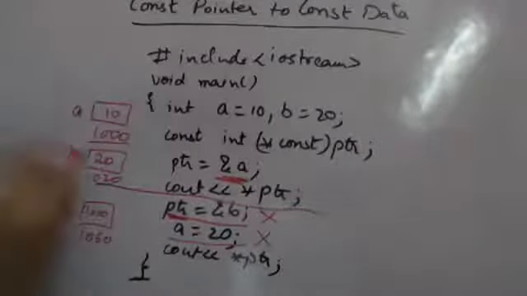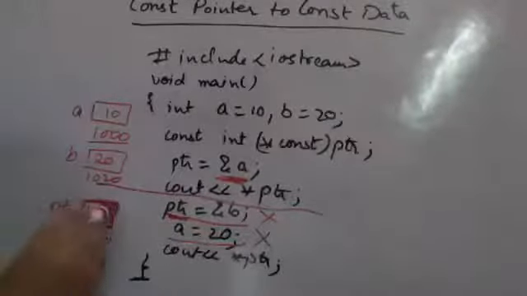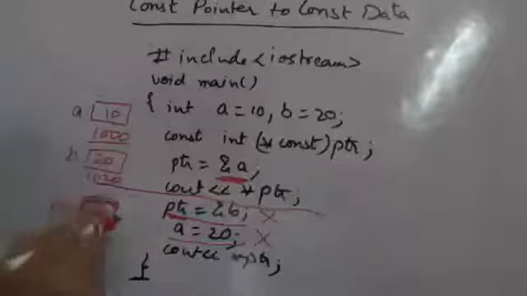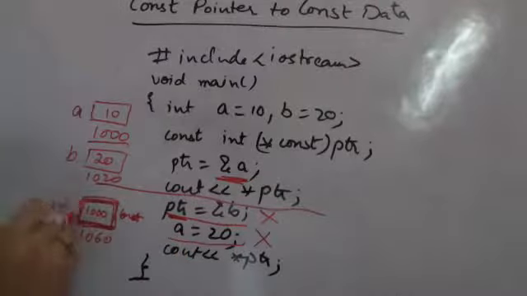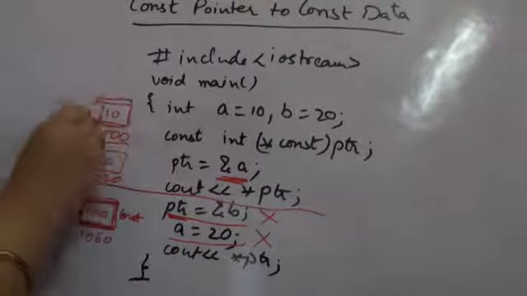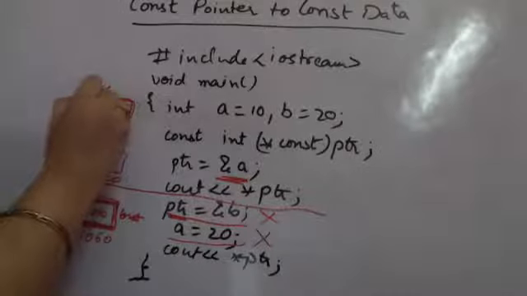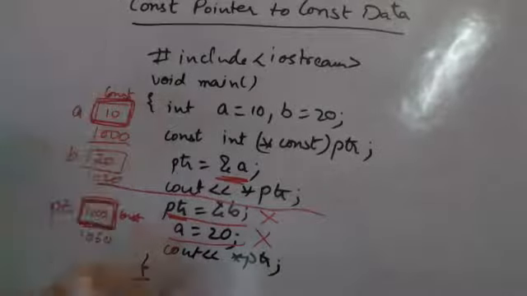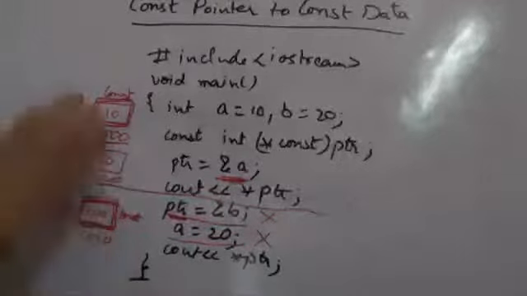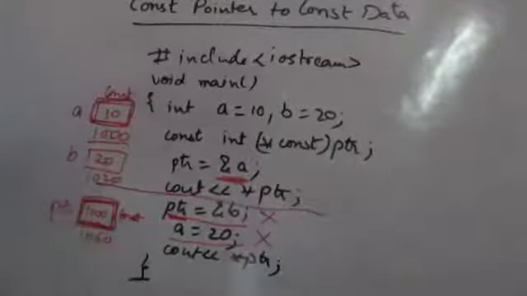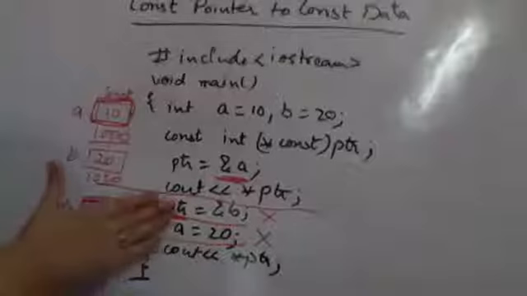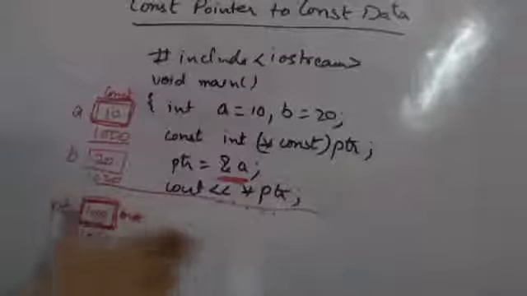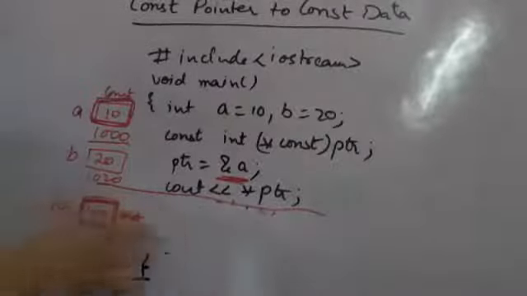I am saying that this is a constant, that means the value within this pointer cannot change once assigned. Also, it is pointing to constant data. That means the value at the location which the pointer is holding is also constant, and this also cannot change throughout one run of this program. So both these values have been made constant by using a constant pointer to constant data. This is the concept. If you remove this part, the program should run absolutely fine. Those two lines will give you an error.